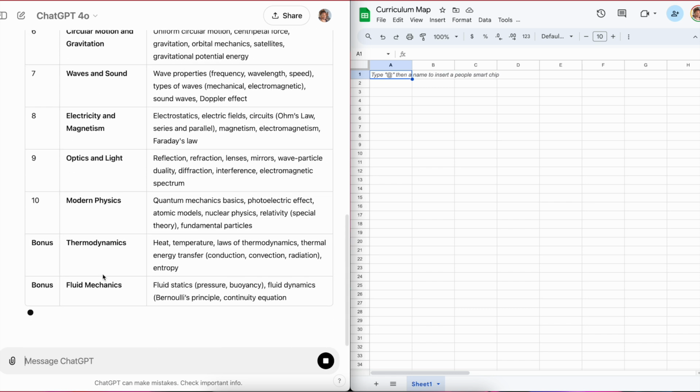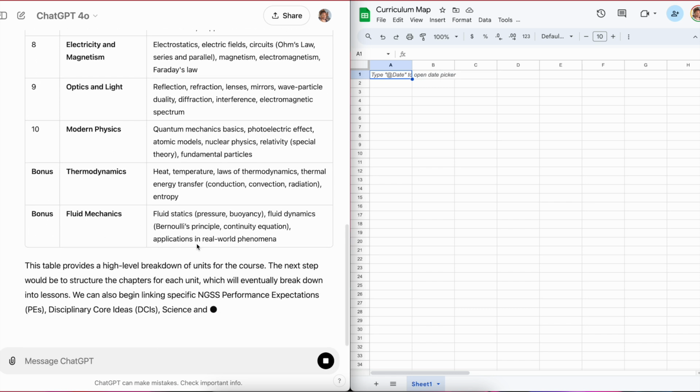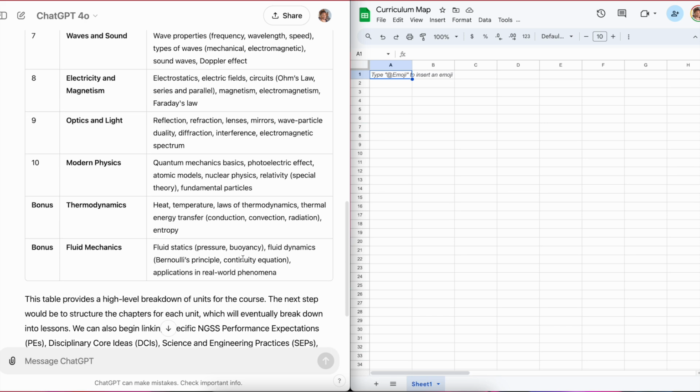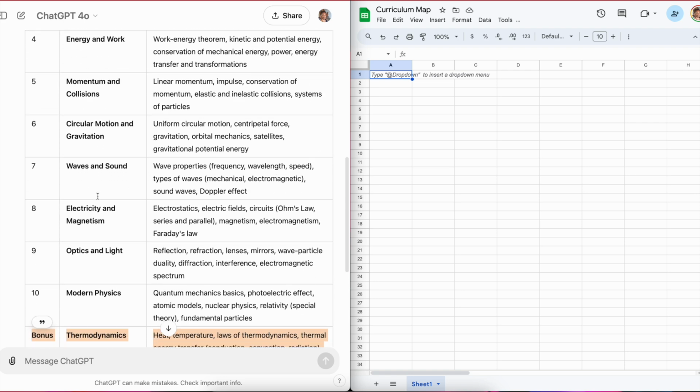So it's giving me 2 bonus units, saying, oh, thermodynamics, fluid mechanics. Now, this is smart because this is exactly what I would say would be a bonus unit. If you're doing a first year physics course, for example, these are things that are going to come last because they're a little bit more complex. So they don't have to come last. But again, this is just an idea.